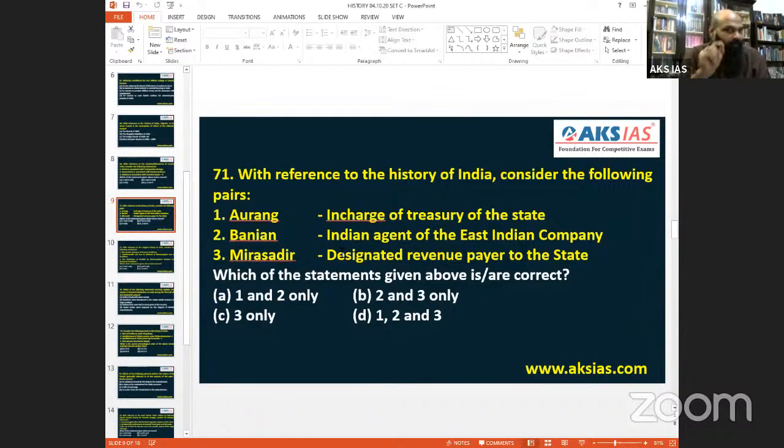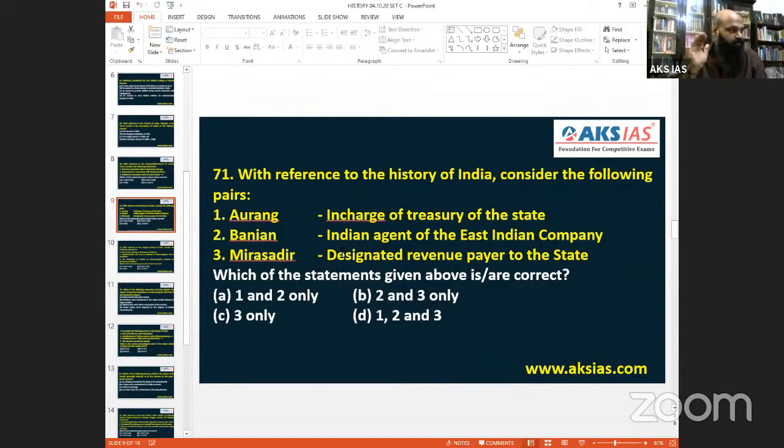Banyan, the statement given here is specific. That's what I'm saying: Indian agent of East India Company. Indian agent of East India Company matters here. So when you talk about Banyan, it is basically an agent. Generally, it is an agent, or we can say an individual working for an agent, a sub-agent. But here they are pointing out exclusively the Indian agent of East India Company. No, not like that. It is a general word. It is not of East India Company alone.